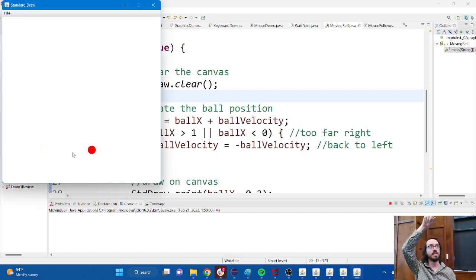How fast am I moving in the Y direction? So one exercise that I would encourage you to do is to take this program and modify it to send that ball flying around and bouncing off all 4 of the walls, not just the left and the right. You know enough now to where you should be able to make that ball bounce off all of them. Be a good little exercise for you to work on.